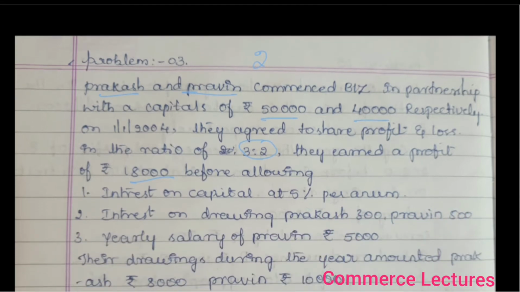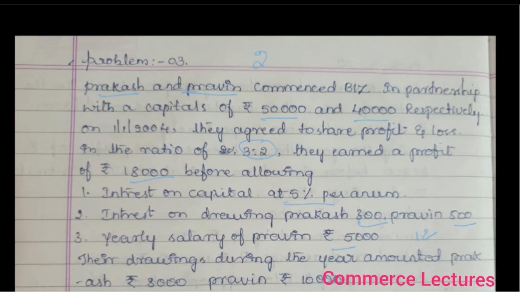Following are the adjustments. Interest on capital at 5% per annum. Interest on drawing is directly given as amount, 300 and 500. Yearly salary of Praveen is rupees 5,000. Yearly means annually, no need to multiply with 12.